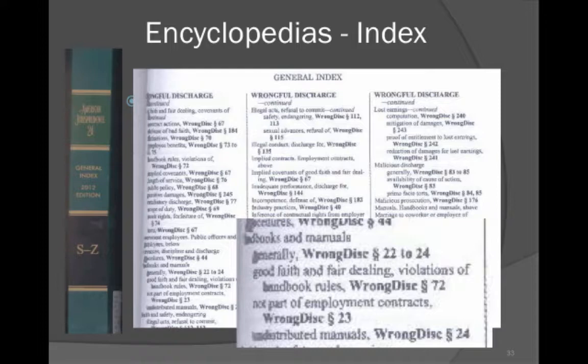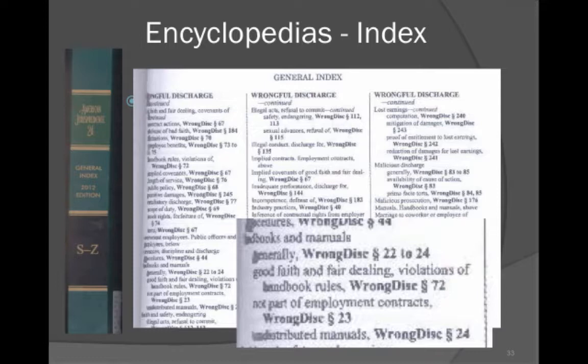The index is the perfect place to go at first when you're looking up materials in encyclopedias. There are usually a few volumes of the index at the end of all of the hard copy volumes on the shelf. They're usually sections and subsections that you want to be looking in. So say you find a topic and the description of the topic is wrongful discharge, you would find the topic and then drill down into more specific areas of law.